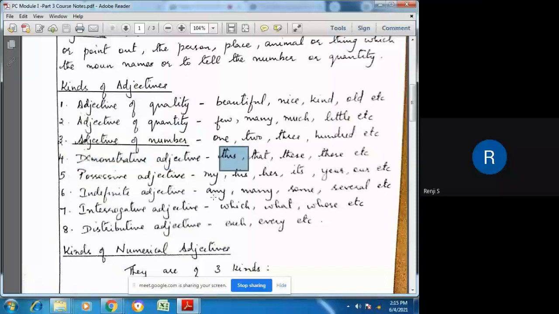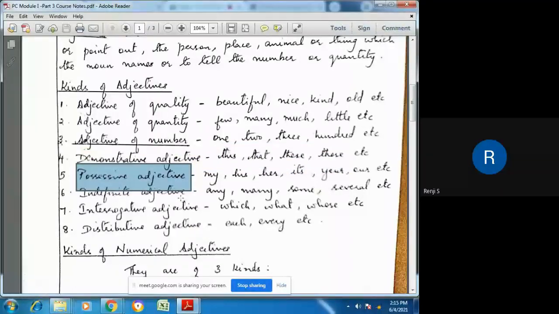When we are pointing to things: this is a pen, that is a pencil, these are books, those are pens, etc. When we point to certain things, we call it demonstrative adjective. Next is possessive adjective. Possessive adjective shows ownership.